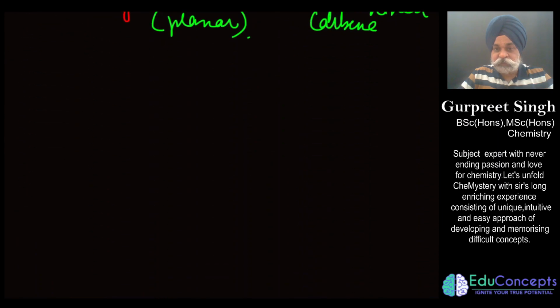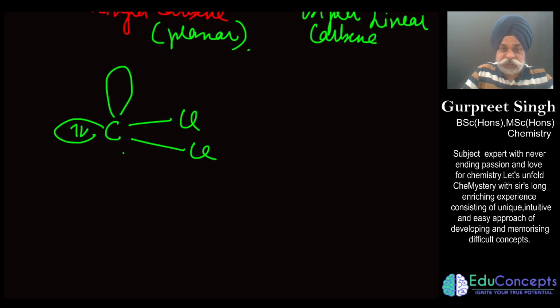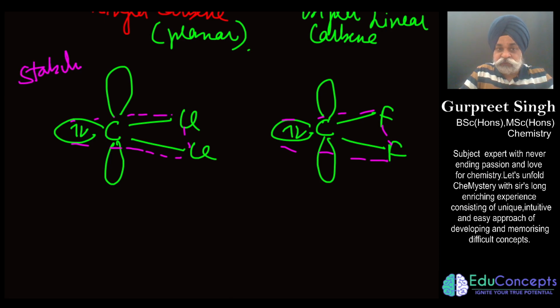Now what we say here is that this is chlorine, and there is a lone pair, and this is a singlet carbene, which would have a vacant p orbital. And here you have fluorine, which also has the same sort of feature, and this is trigonal planar type, or this is the geometry I have shown to you. Now we have to identify the stability, and we need to check what is happening.